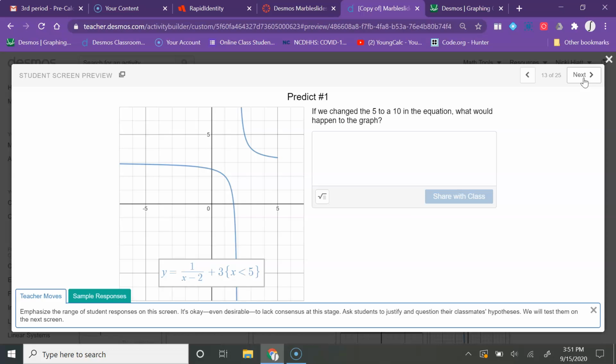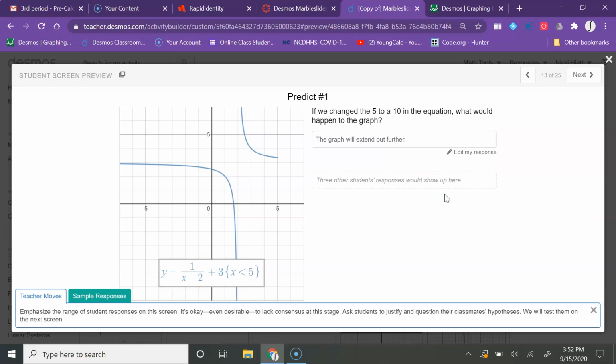Okay, so some of the questions that you're going to get are going to look like this. If we change the 5 to a 10 in the equation, what would happen to the graph? And so right here, we've got the equation for us, and we're wanting to know what would happen if we change the 5 to a 10. So right now, you can see that our domain restriction ends right here at 5, so we're only using the values less than 5 for our x values. So if we change that 5 to a 10, we could say maybe that the graph will extend out further here.